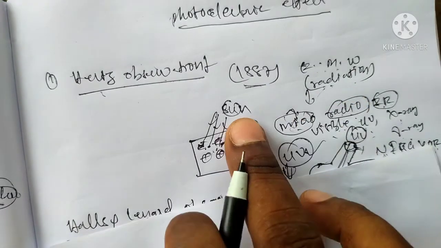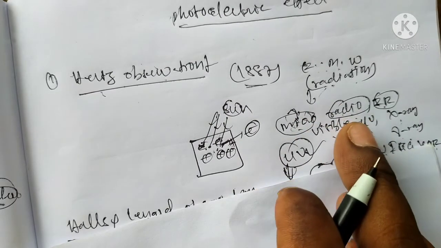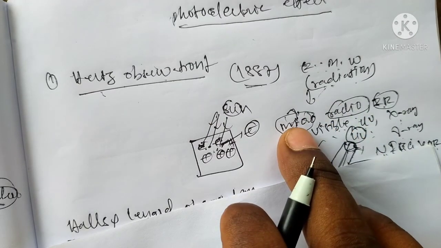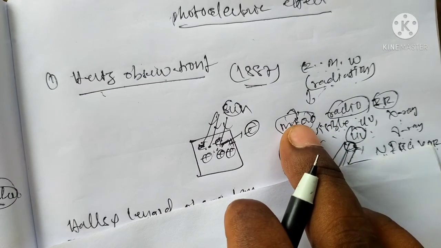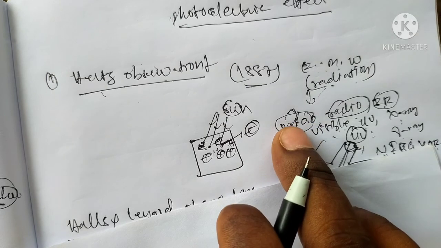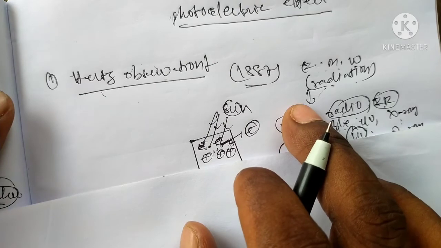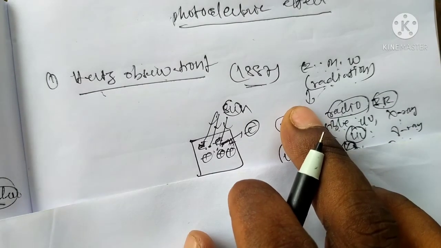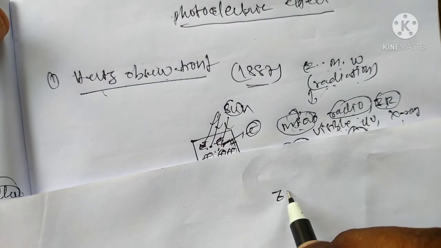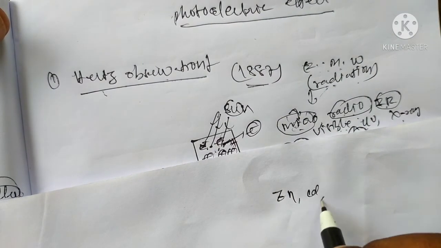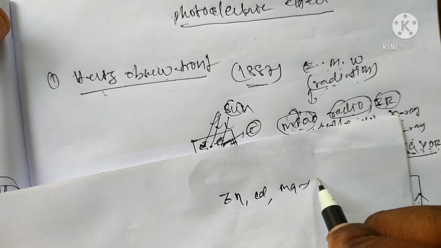Hertz observed, using these different waves, that we can use a suitable frequency for suitable metals like lithium, cadmium, different metals. In the previous chapter, zinc, cadmium, magnesium were only for the UV region.